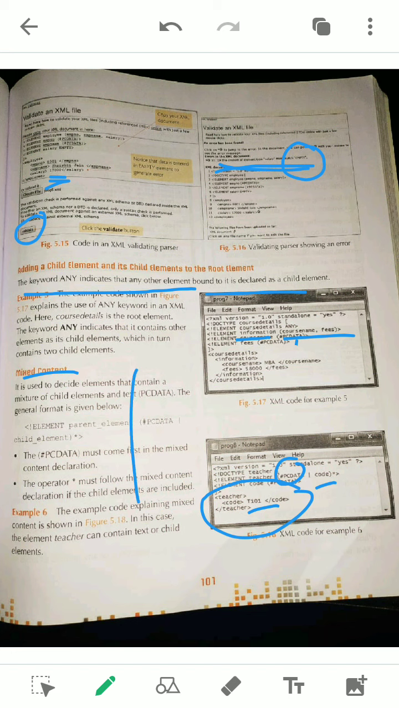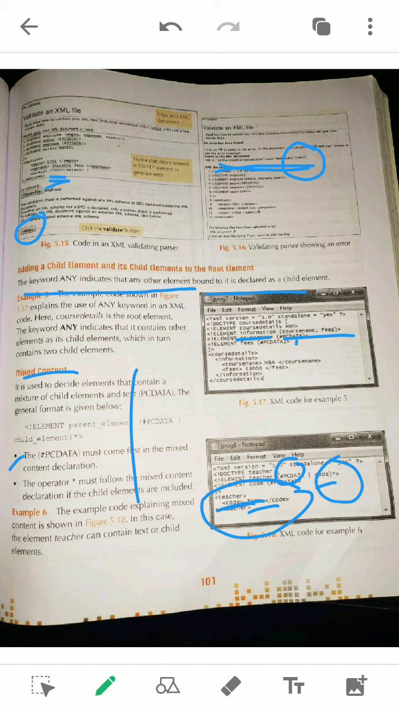But in between it is given one pipe. Pipe means any one of them. Okay, and at last you can see one star symbol is given, so it is mandatory, it must be given. Star means this is mixed, either this or that. Okay, a teacher can contain a code like that, or it may have another element like another text like this.